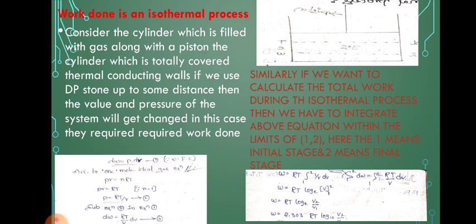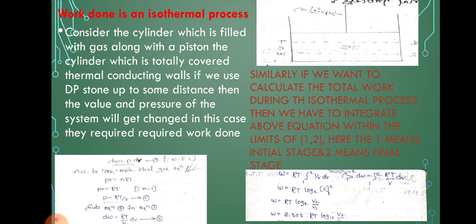So according to the one mole ideal gas equation, that is PV is equal to nRT, where n is equal to 1, finally PV is equal to RT. Therefore P is equal to RT by V. This is equation number 2. So substitute equation number 2 in equation number 1. That is dW is equal to RT by V into dV. This is equation number 3.